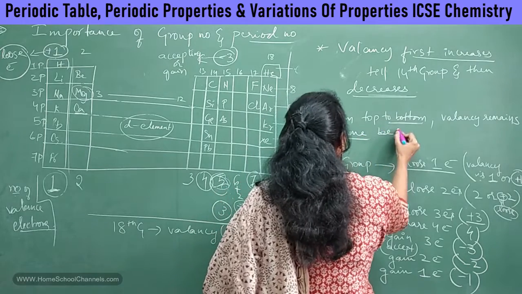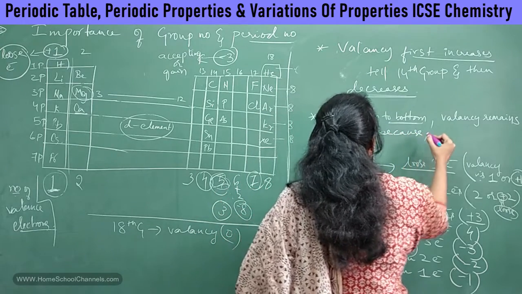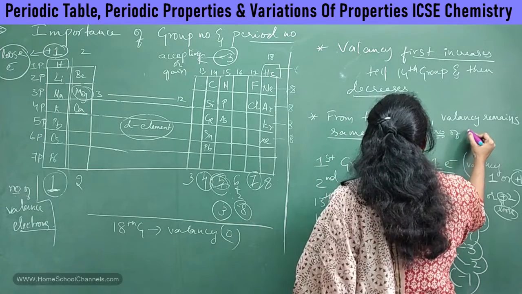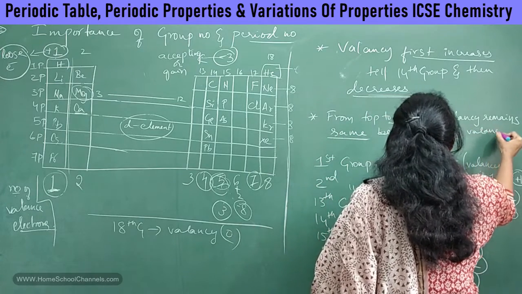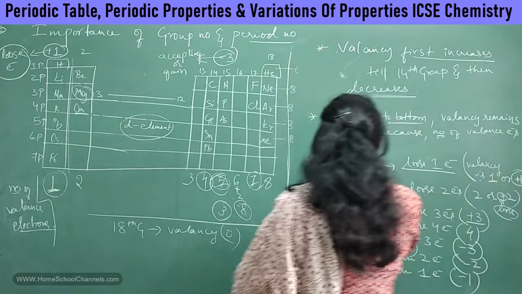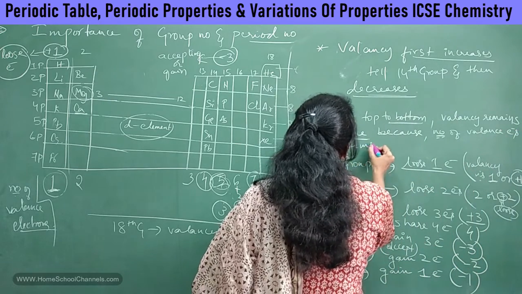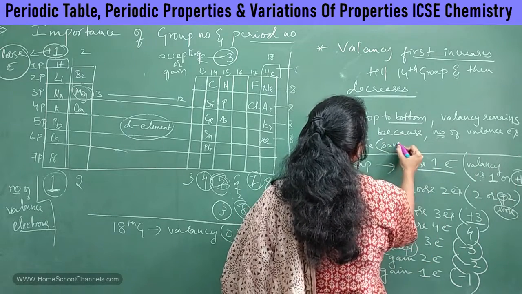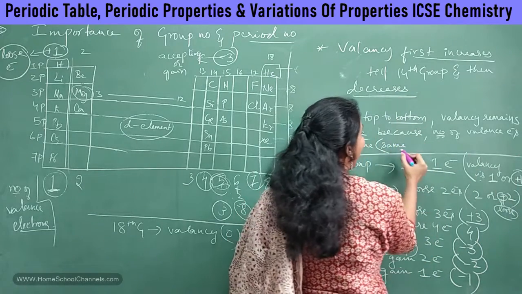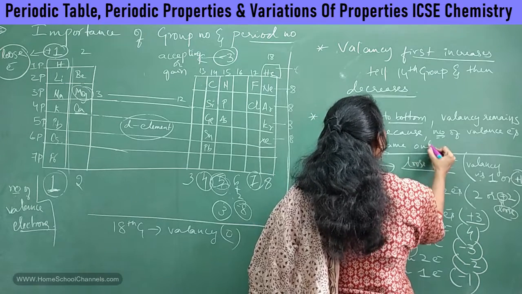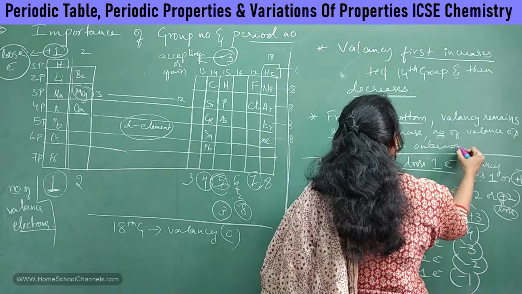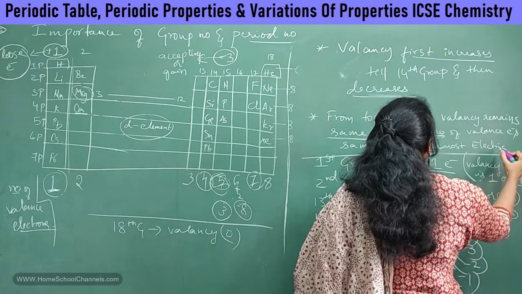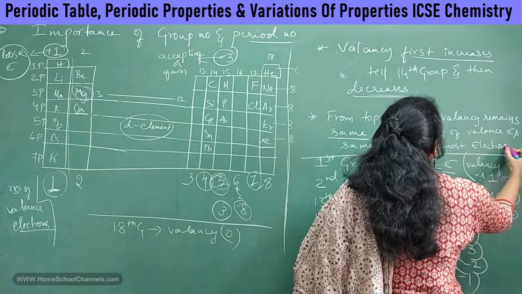Okay, it is because the number of valence electrons is the same. Or in other words, all the elements in the same group will have the same outermost electronic configuration.